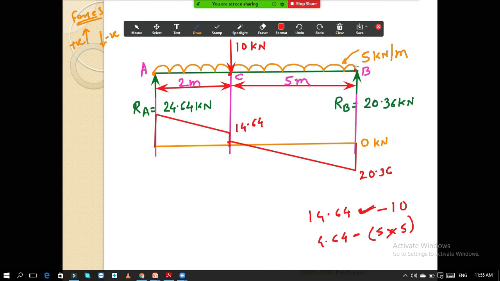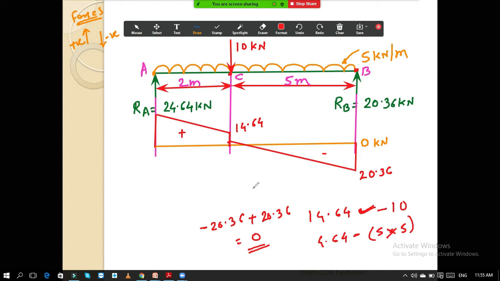त्याच्यानंतर पुढं जेव्हा मी एक्झॅक्टली बी पॉइंट वरती आलो, what I observe exactly on the B point? This RB reaction is there and it is moving up. Okay, so already on the calculator I am having the value of -20.36. Okay, and this RB is moving up, so it is positive plus. And what is the value of RB? It is plus 20.36. So the final answer is 0. So I should close this line here to the baseline. So this portion is positive and this portion is negative. So this is called as shear force diagram for this given beam.